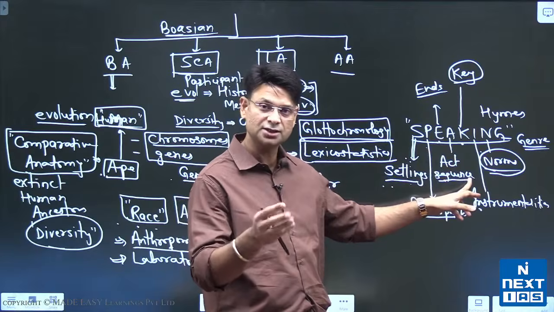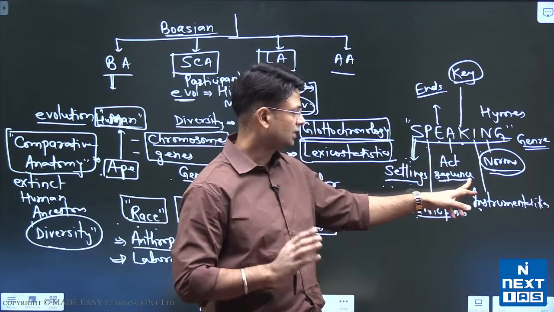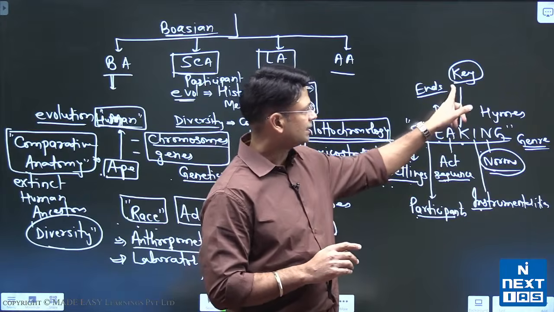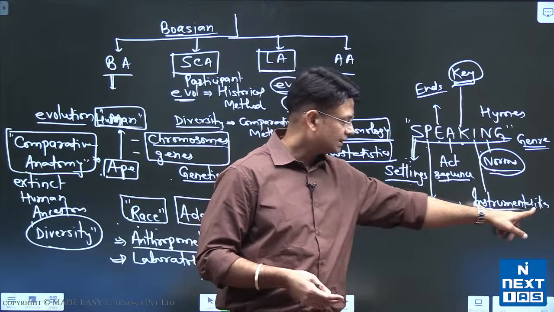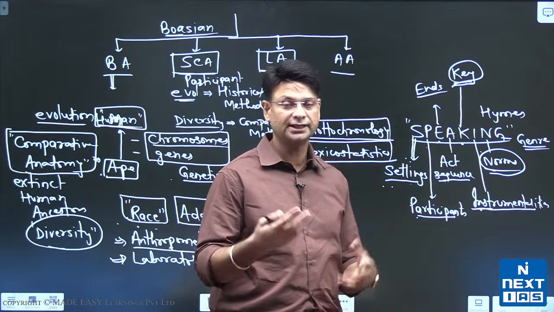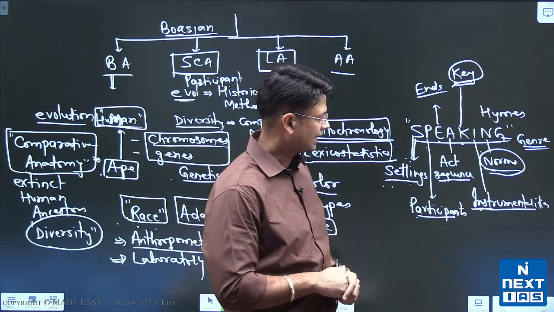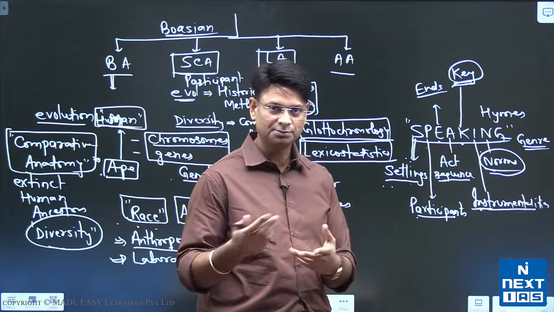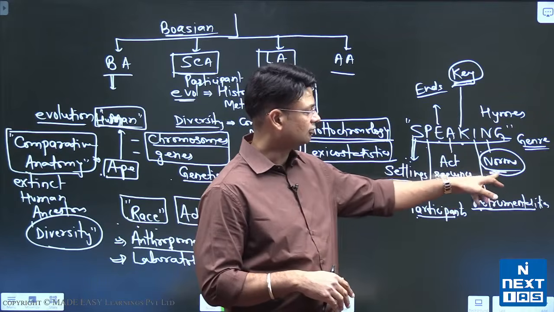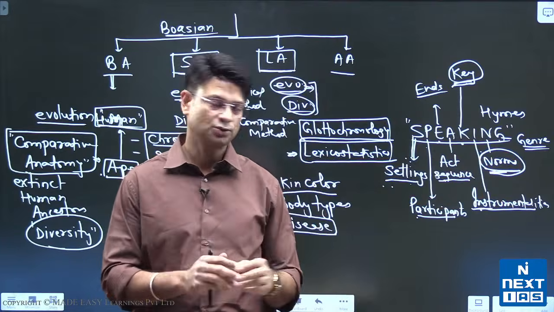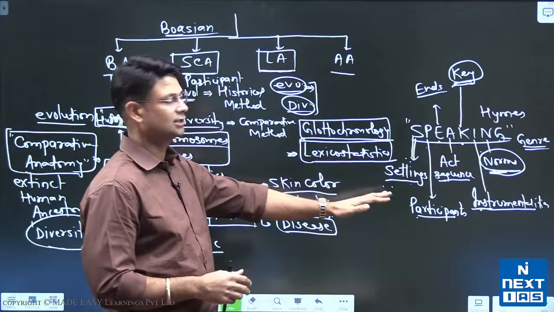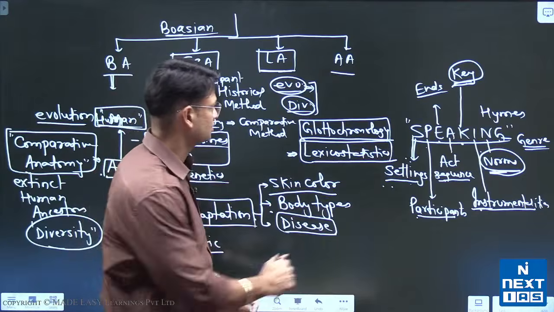Act sequence, it started with abuse, will they end with abuse or end by slapping and punching? Key, so what kind of tone, so it would be an aggressive tone, right? Instrumentalities could be their hands or the verbal abuses or anything. Norms, there the norms are not working at all, right? And genre. So this can be applied. So this is a method of studying communication and language, right?